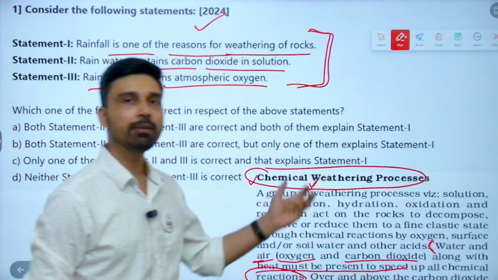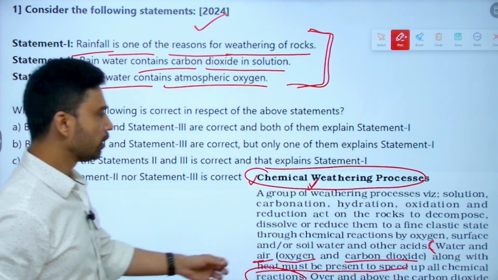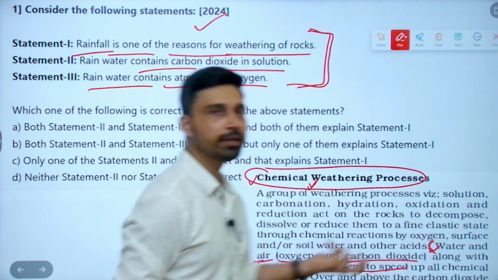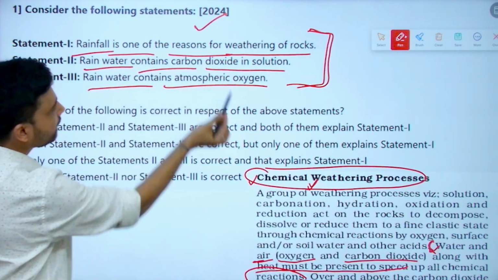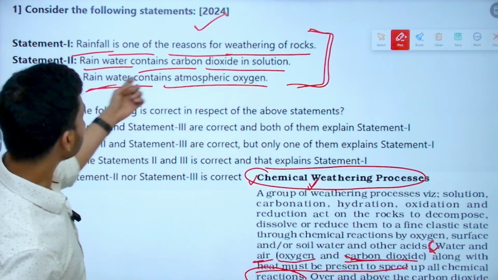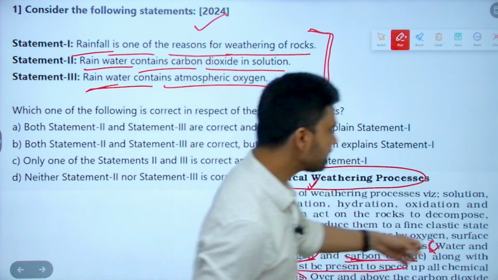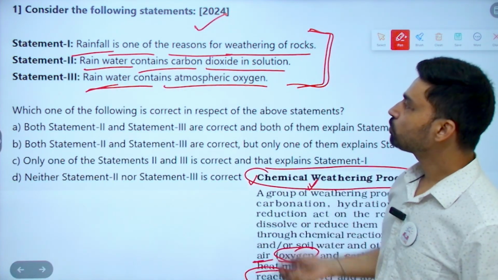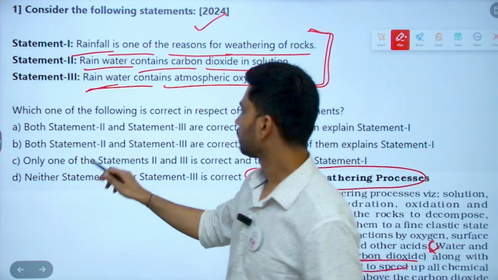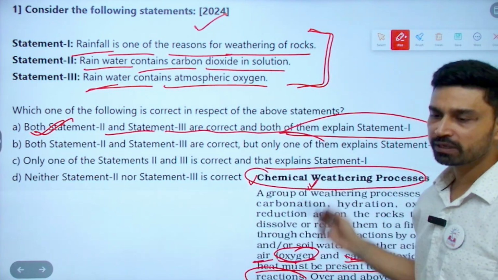What is it written under? Chemical weathering. What are they asking? Rainfall is one of the reasons for weathering of rocks. Obviously, it is a reason. Why? Because it is given here. Rainwater contains carbon dioxide in solution. Yes, you have carbon dioxide. Rainwater contains atmospheric oxygen. Yes. So oxygen, carbon dioxide, water. Right? That means what should be the correct option? Both statements 2 and 3 are correct and both of them explain statement 1.